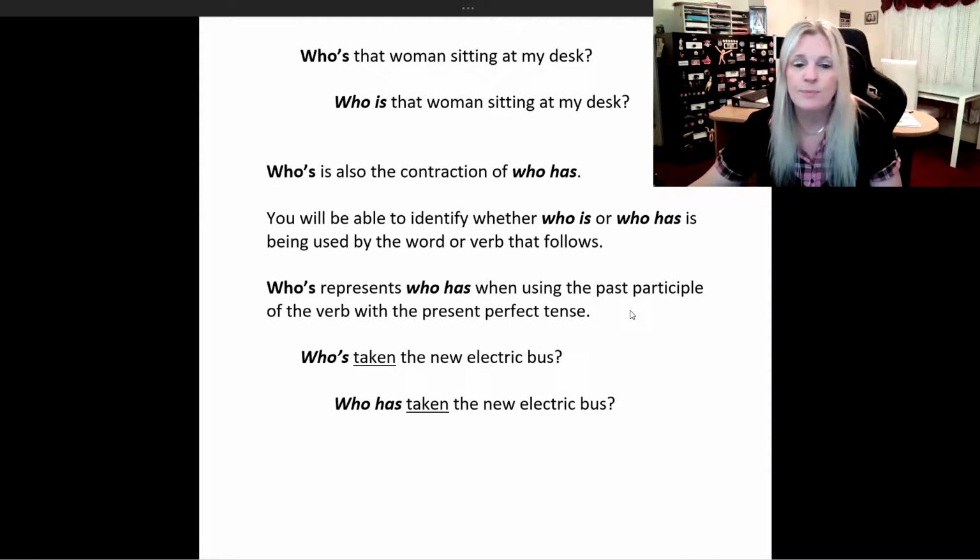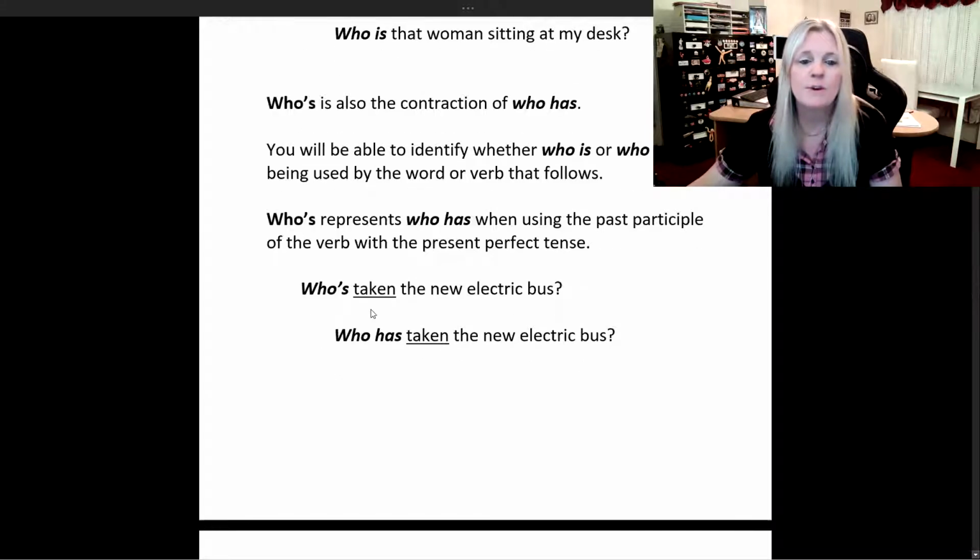So who's represents who has when using the past participle of the verb with the present perfect tense, like this. Who's taken the new electric bus? Which means who has taken the new electric bus.